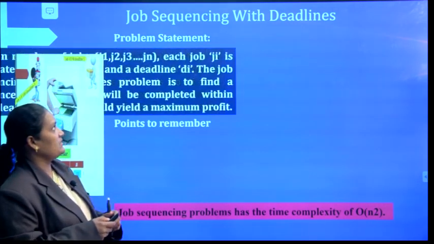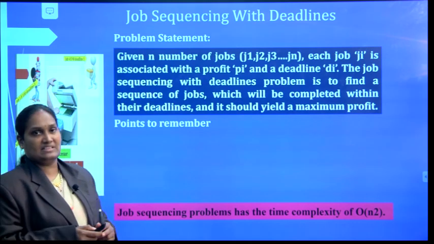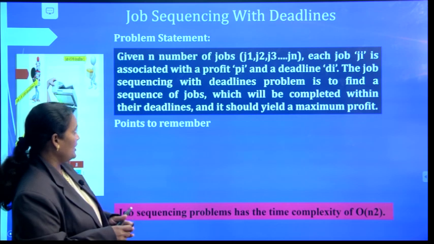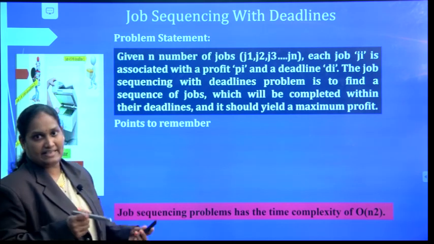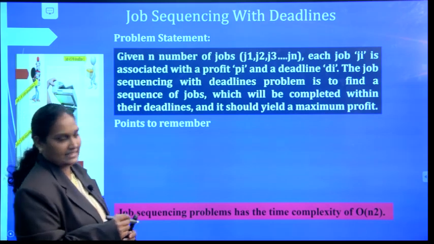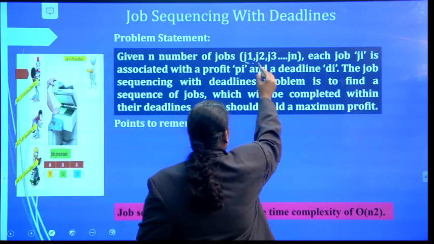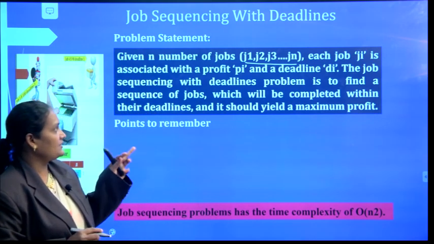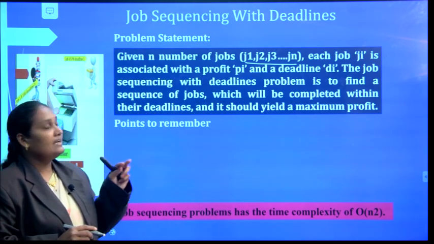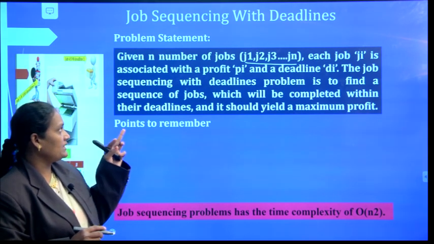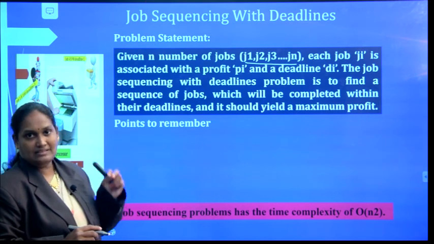Coming to the problem statement, what is job sequencing with deadlines? Given n number of jobs, indicated as J1, J2, J3, and so on up to Jn. Each job Ji is associated with a profit Pi and a deadline Di.